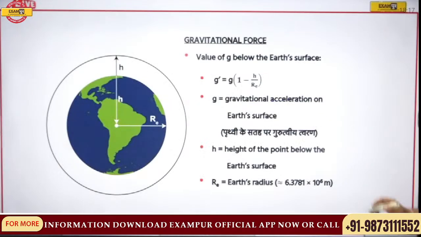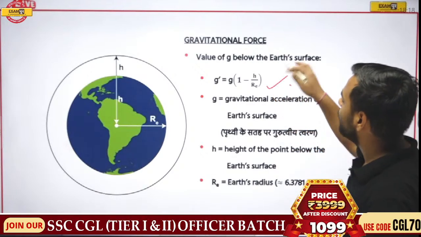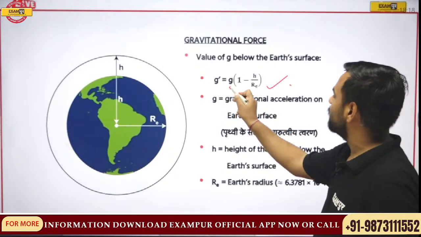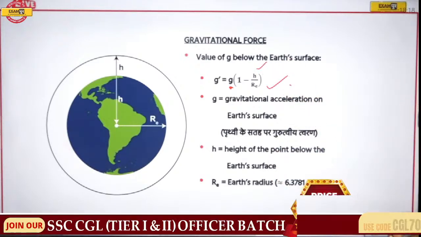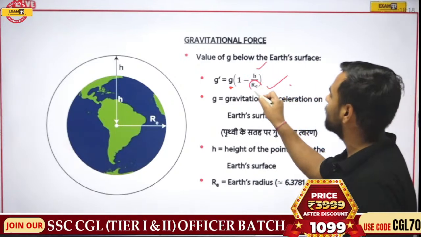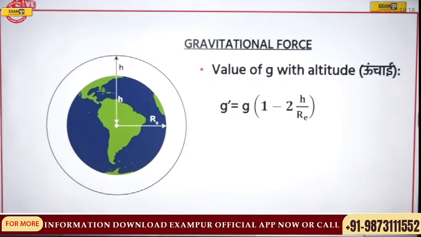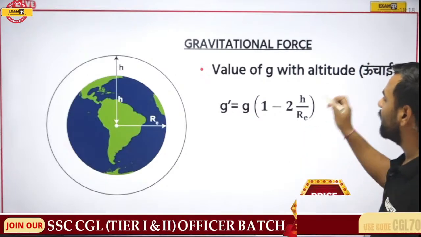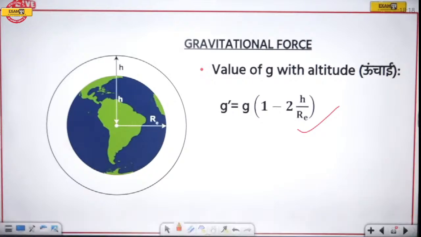If I talk about the gravitational force, the value of g below the Earth's surface is g dash equal to g into 1 minus h upon Re, where g is the gravitational acceleration, h is the depth of the point below the Earth's surface, and Re is the Earth's radius. In short, the value of g with altitude, that is, height, is g dash equal to g into 1 minus 2h upon Re.